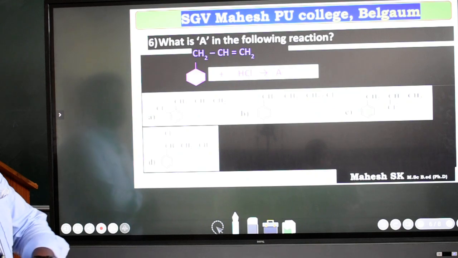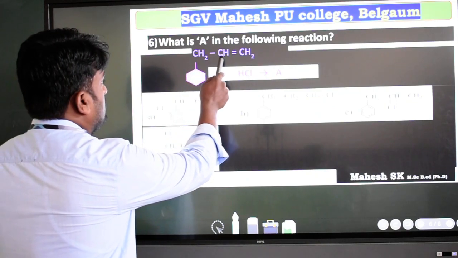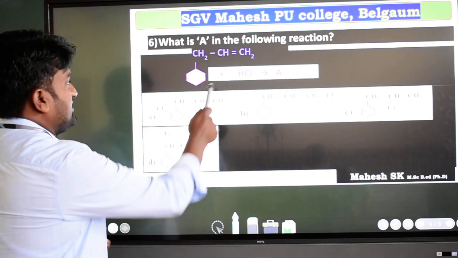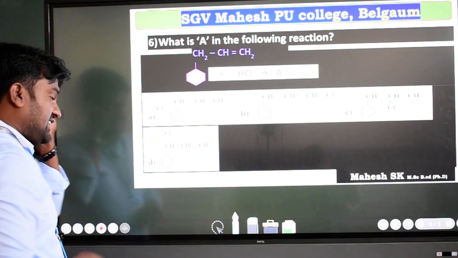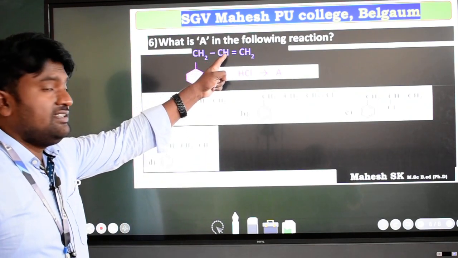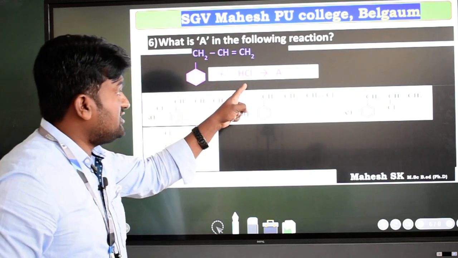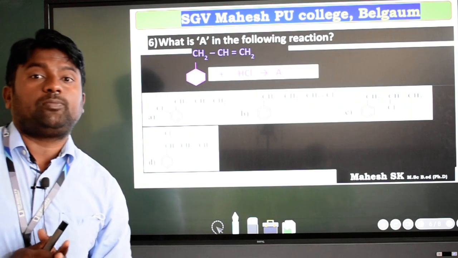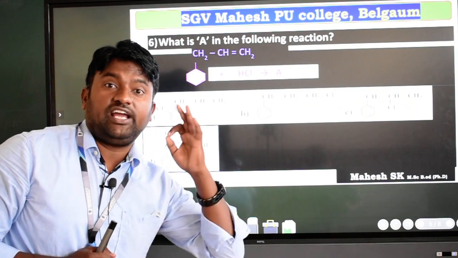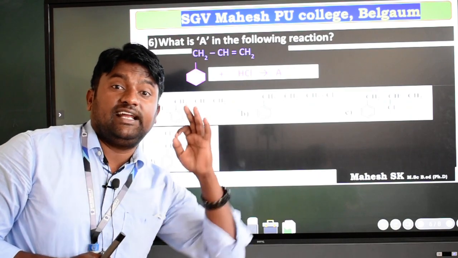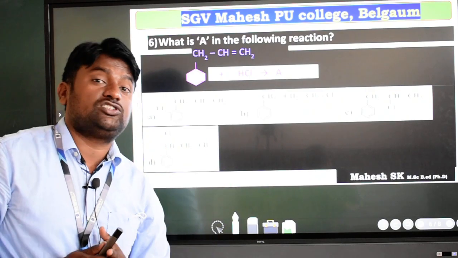The next question is, what is A in the following reaction? Here they have taken a benzene ring with CH2, CH double bond CH2 plus HCl, which gives rise to A. Which option is correct? Here is alkene addition of hydrogen halide, so we have to apply Markovnikov's rule. According to Markovnikov's rule, the negative part of the hydrogen halide will be added to the less hydrogen containing carbon atom, and hydrogen will be added to the more hydrogen containing carbon atom.